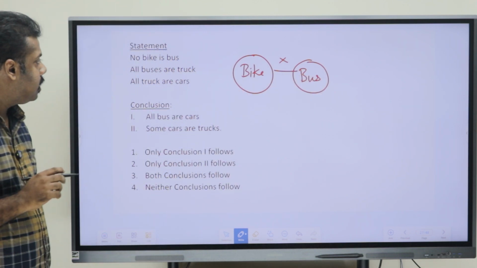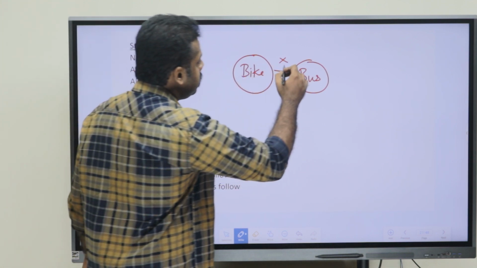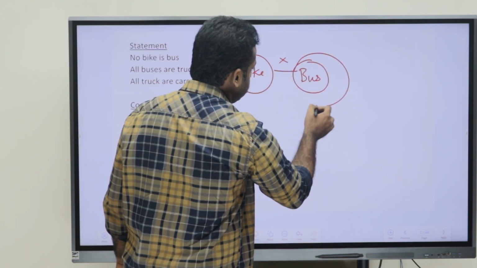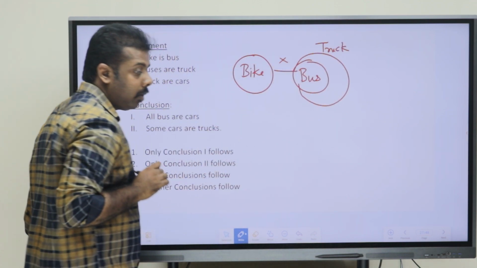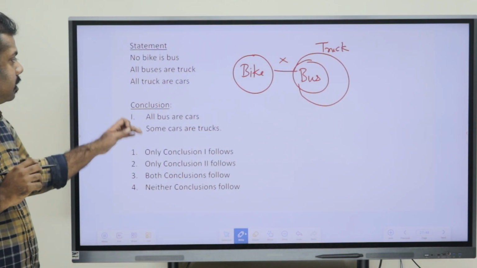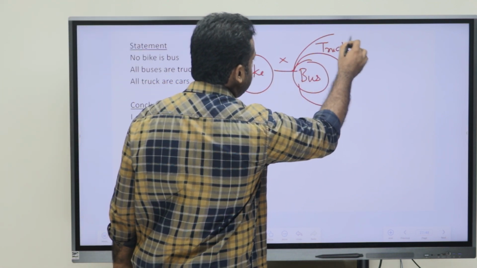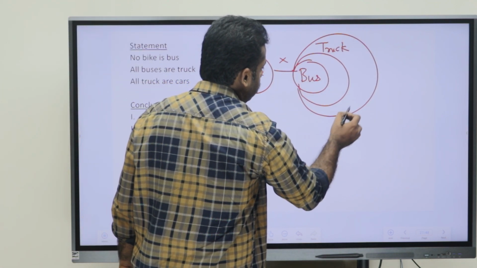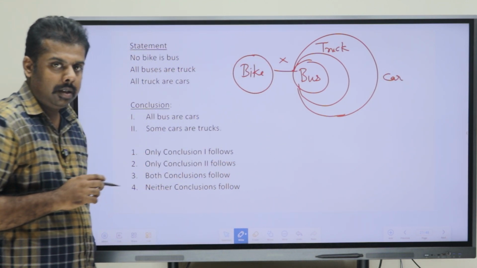Okay. Now the second statement says that all bus are truck. So bus is completely inside the truck. Okay. That is also fine. Okay. Now third statement says that all trucks are cars. That means truck is completely inside the car. Okay. So truck is completely inside the car.